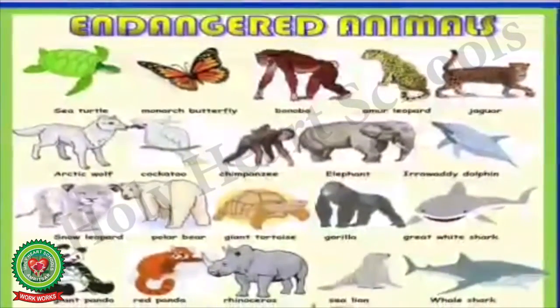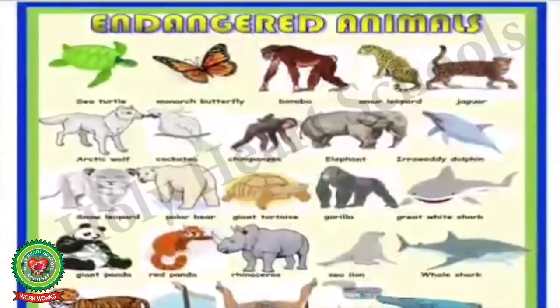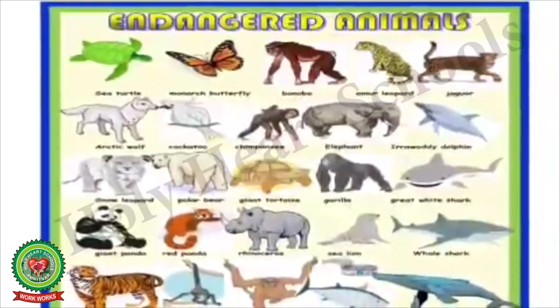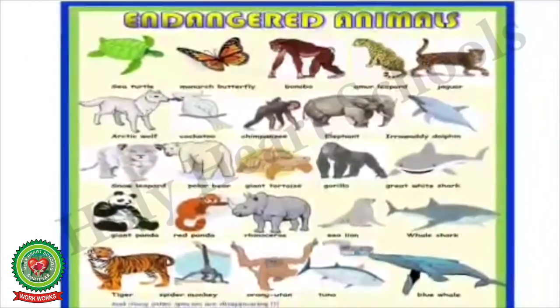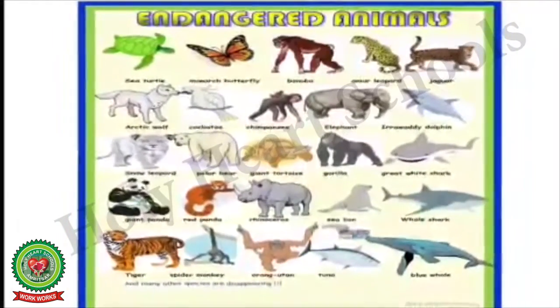Endangered are those species which run a high risk of going extinct in the near future. Endangered species may become extinct if causal factors continue to operate unhindered.